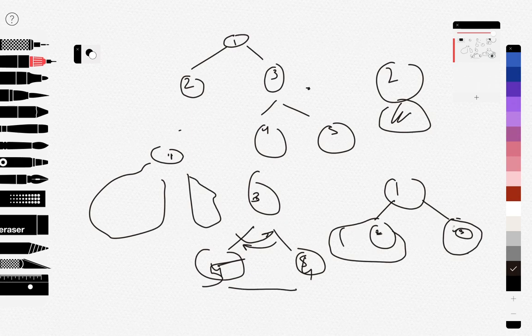And now after solving it for this subtree which has 3 as its root, and same for this subtree which has 2 as its root, we can solve them for these subtrees. In this case we will be flipping it, so this will become 5 and this will become 4. And now after solving the smaller subproblems, we need to combine them. Now we need to just flip these 2 nodes. So it's kind of recursion and backtracking.